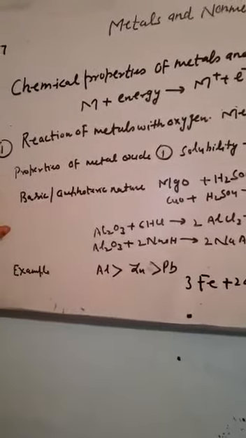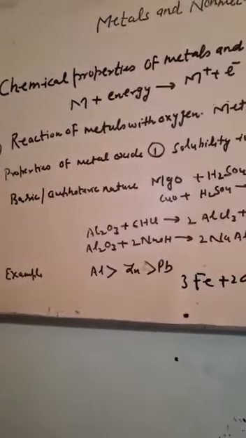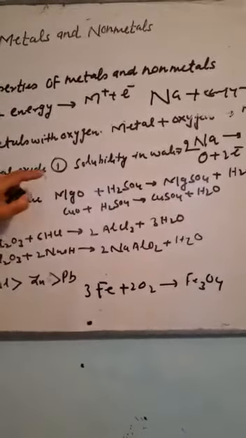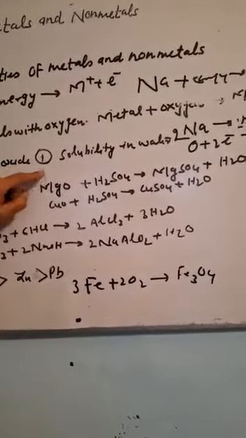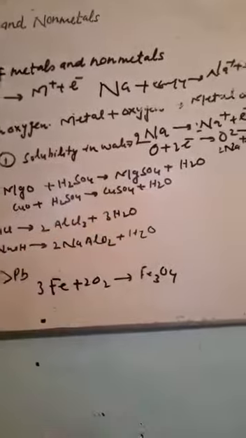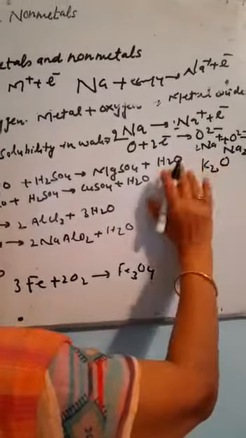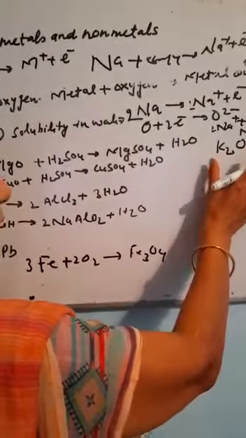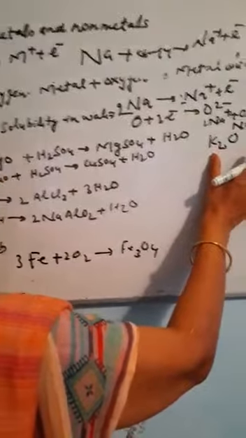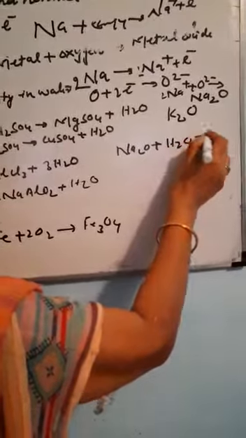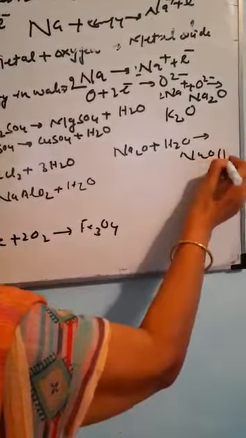Now, there are some properties of these metal oxides. The first one is solubility in water. Most metal oxides are insoluble in water, but there are a few, like sodium oxide and potassium oxide, that are very reactive. They are soluble in water and form an alkaline solution. For example, sodium oxide dissolves in water to form sodium hydroxide, an alkaline solution.